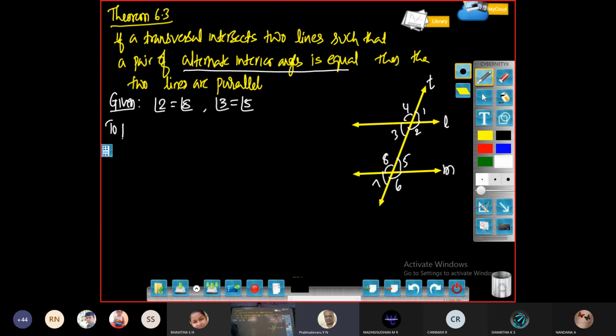Now, what do you have to prove here? Sir, L and M are parallel. You need to prove L is parallel to M. Proof. It is given that angle 2 is equal to angle 8.